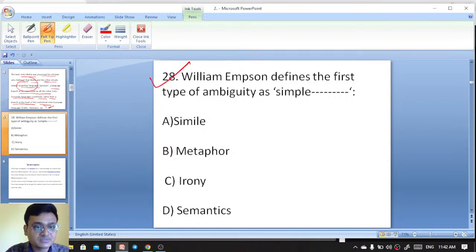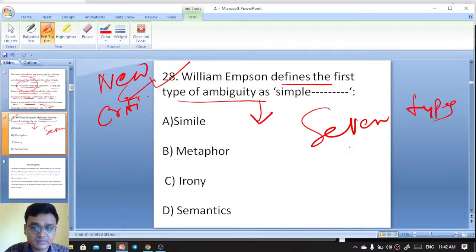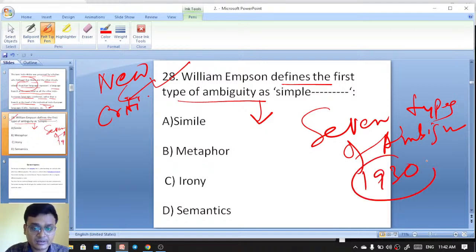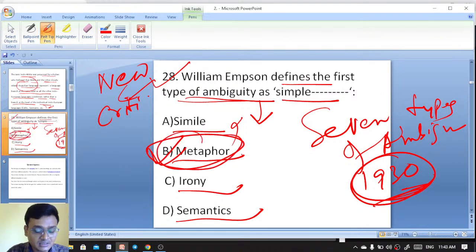Next question, number 28. William Empson defines the first type of ambiguity as simple word. William Empson, the New Critic, wrote Seven Types of Ambiguity, published in 1930. The first type of ambiguity is a simple simile, a simple metaphor, a simple irony, or semantics. The first type of ambiguity is simple metaphor. Simple metaphor is the right answer.